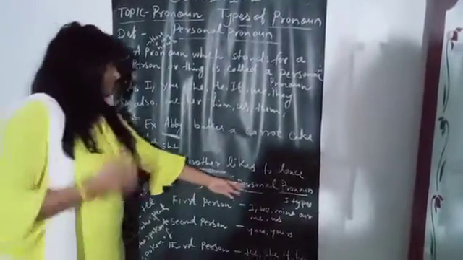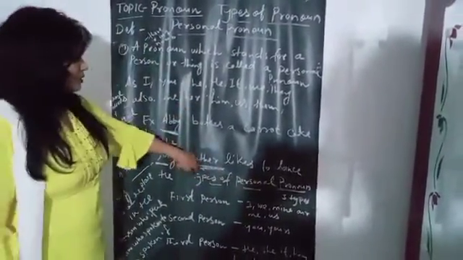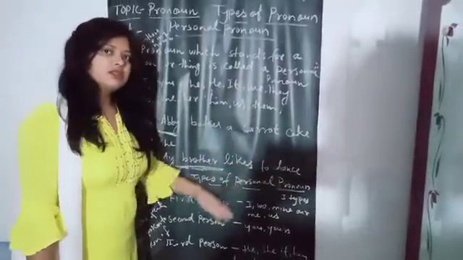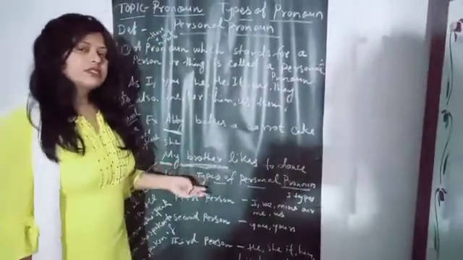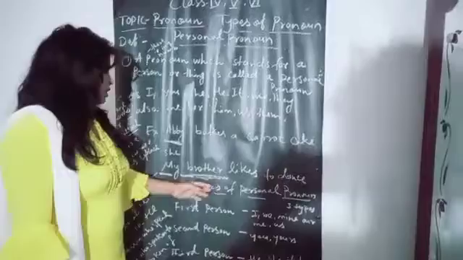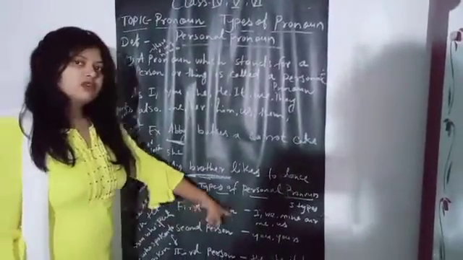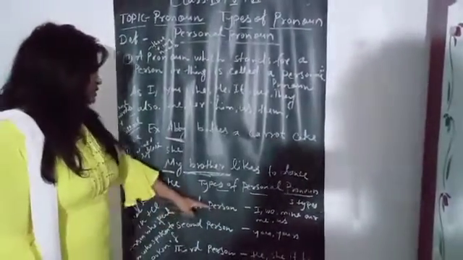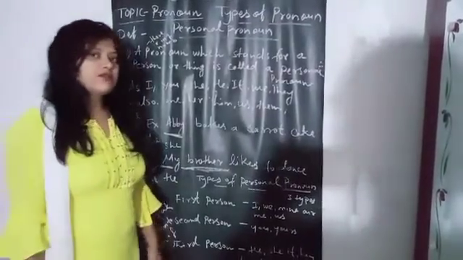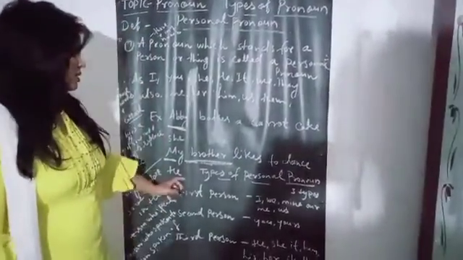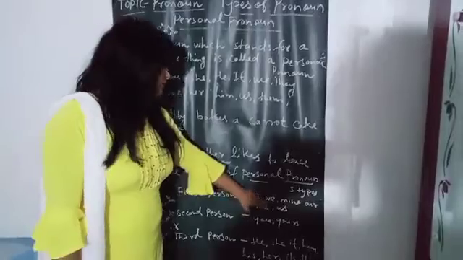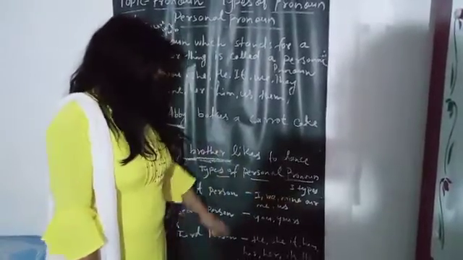Now talking about the types of personal pronoun. There are 3 types: first person, second person, and third person. I'm going to first talk about first person. What is first person? First person is a person who speaks, like: I, we, mine, our, me, us.